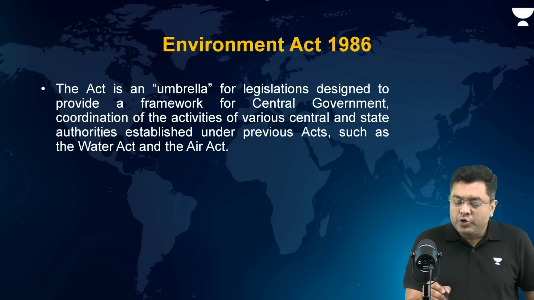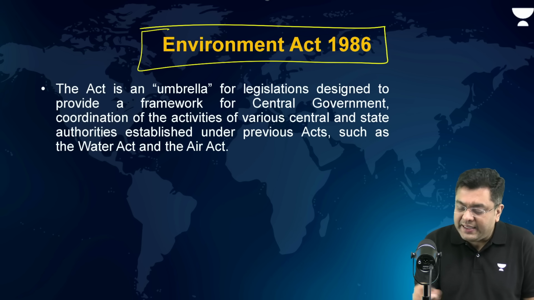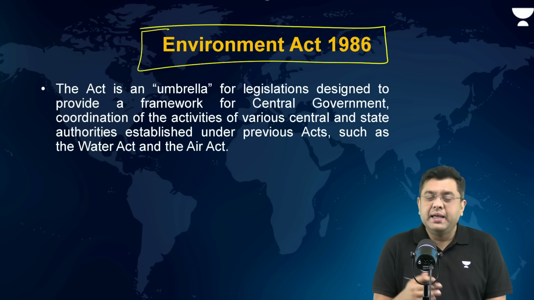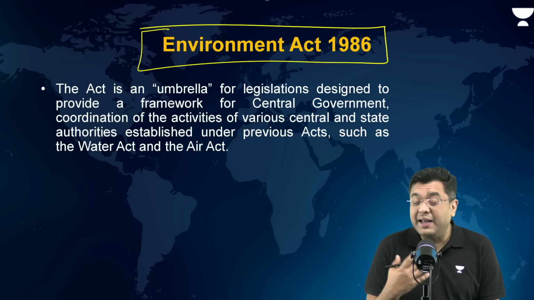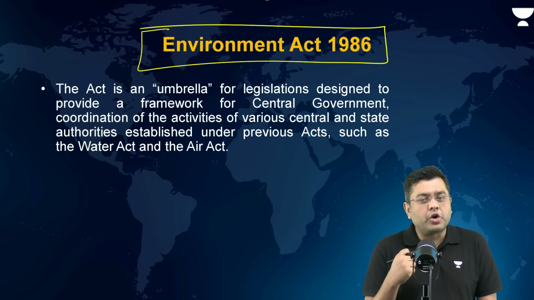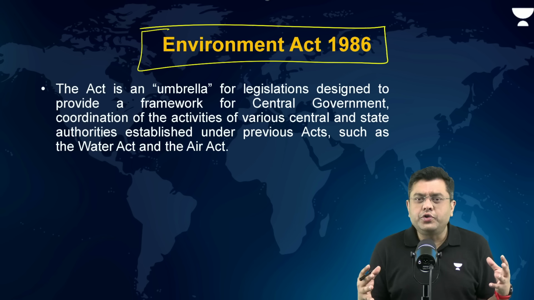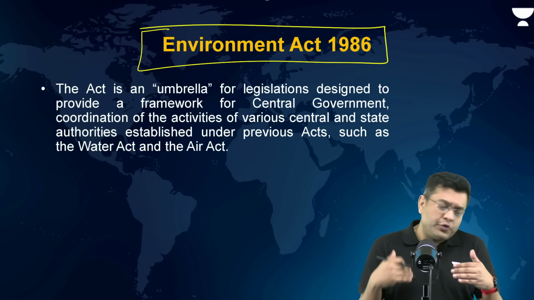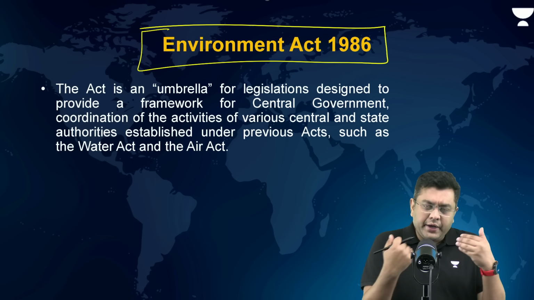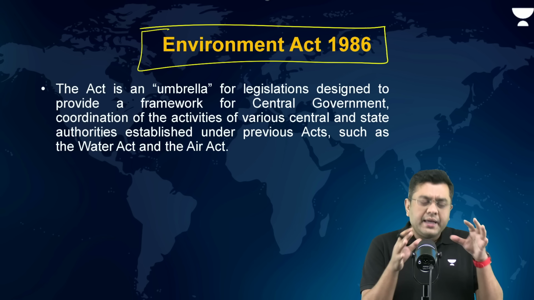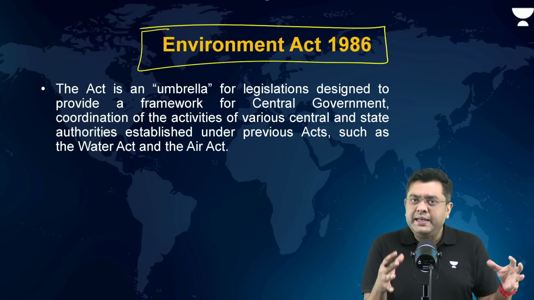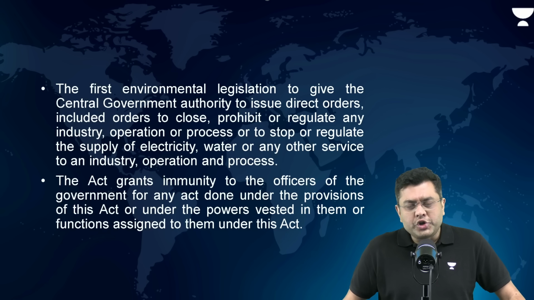After that, you had the Environment Act 1986. This was passed in the aftermath of the Bhopal gas tragedy, which shook the conscience of the entire nation. Now, this Environment Act of 1986 would be a central umbrella act which would increase the powers of CPCB, increase the powers of the central government, and seek to control any and every kind of pollution thereby.